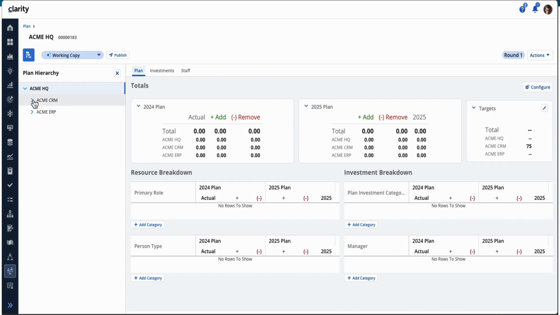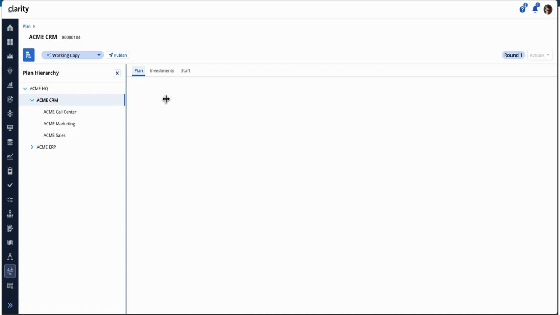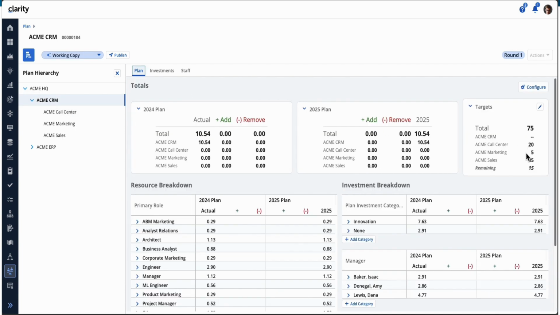It will not overwrite it, but if you go to Acme CRM, it will get the total, then it can go ahead and do the balancing there. So that's an example of how you can use partial targets in the meantime at any different level within the plan hierarchy to do the planning there.